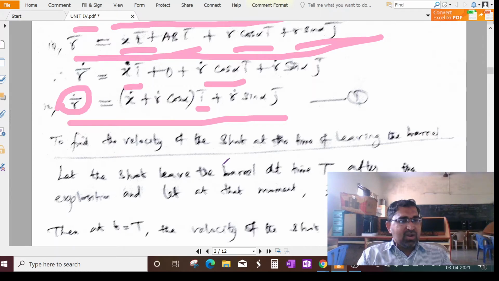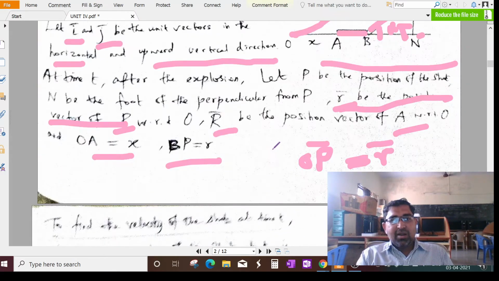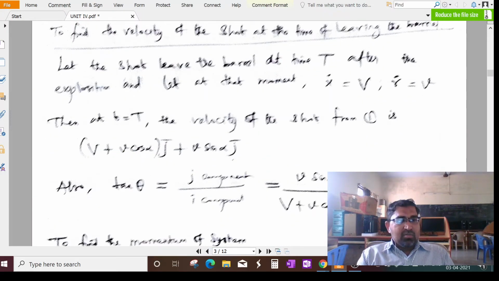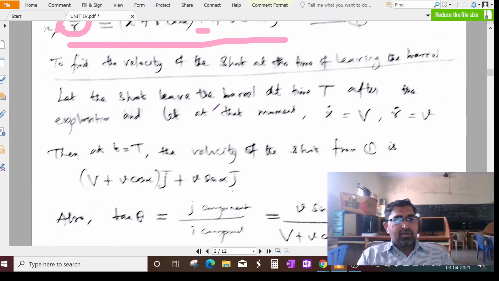Next, we have to find out the velocity of the shot at the time of leaving the barrel. Very important, after the shot leaves the barrel, what will be the velocity? Let us find out. Let the shot leave the barrel at time, suppose capital T, after the explosion. Let at that moment X dot equal capital V, that is the velocity, and R dot equal small v. This is also velocity, but small v. We have taken it like this.